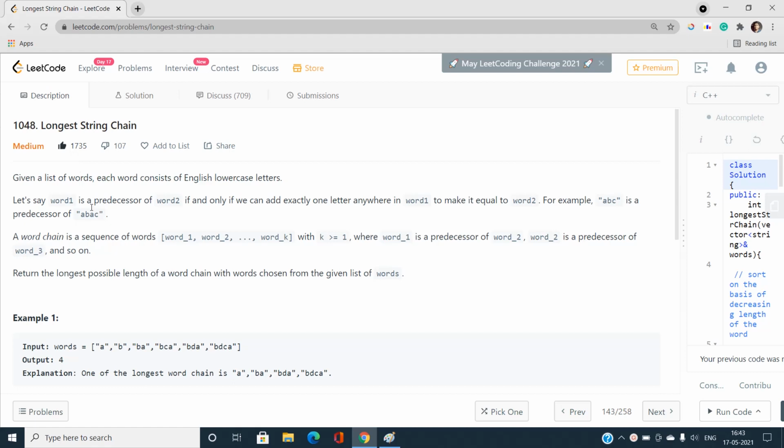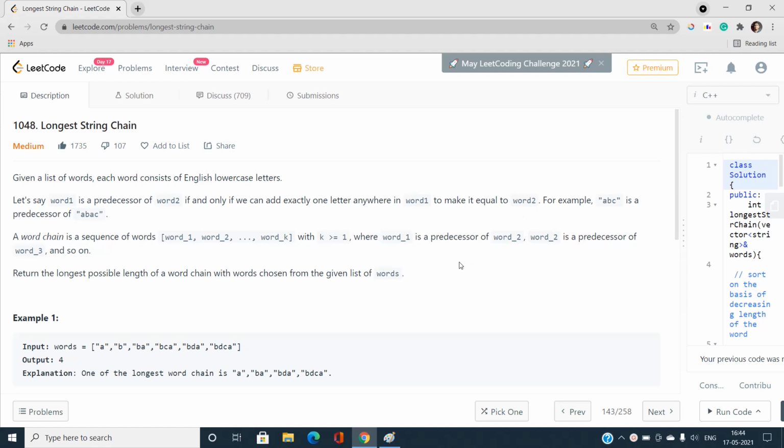So, given a list of words, each word consists of English lowercase letters. So there will be an array of strings, and every string consists of lowercase characters. Here is the definition given to us: a word 1 from this array is a predecessor of word 2, where word 2 is also present in this array, if and only if we can add exactly one letter anywhere in word 1 so that it becomes equal to word 2.